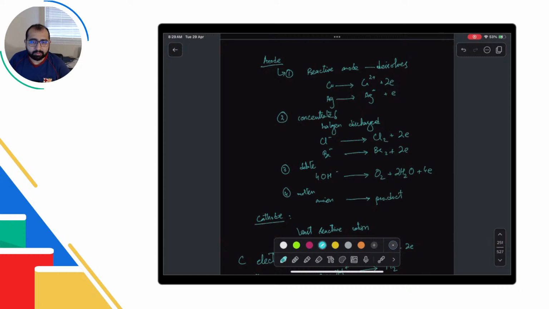If the anion is sulfate and the solution is concentrated, that is not in your syllabus in IGCSE. Don't worry about it, because that requires using the Nernst equation and figuring out the electrode potential, which we don't need to go into.